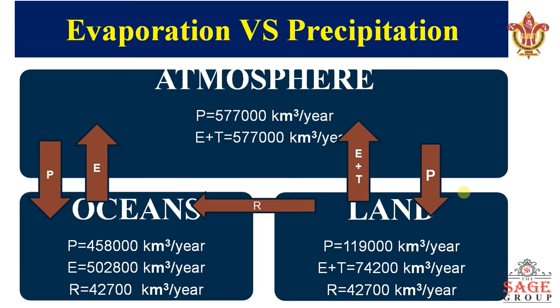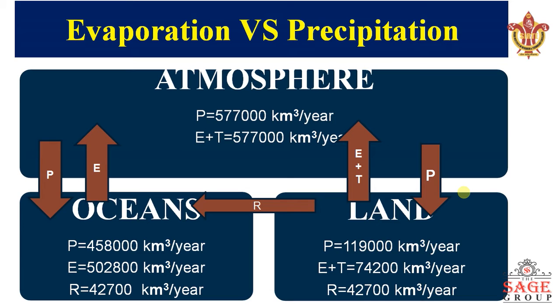The amount of water P, that is precipitation, on average is 577,000 kilometer cube per year of water coming down from the atmosphere to the earth's surface. On calculating the evapotranspiration, we found the same amount of water, 577,000 kilometer cube per year, going up again as a loss.